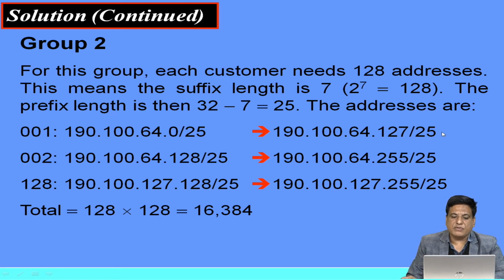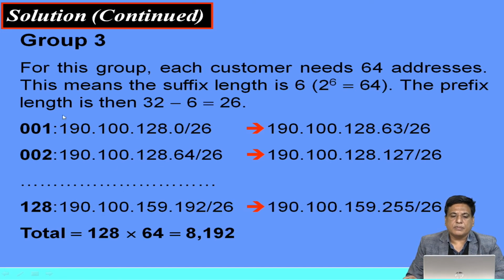The total number of customers we have is 128. So the last range starts with 190.100.127.128/25, and it will end with 190.100.127.255. So here we have 128 customers and we are assigning 128 addresses to each and every customer. So the total number of addresses is again 128 times 128, which equals 16384. So the second group is assigned this number of addresses.